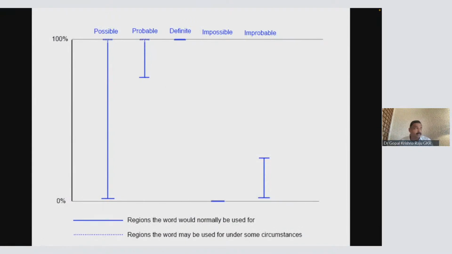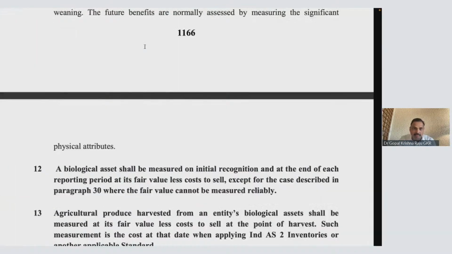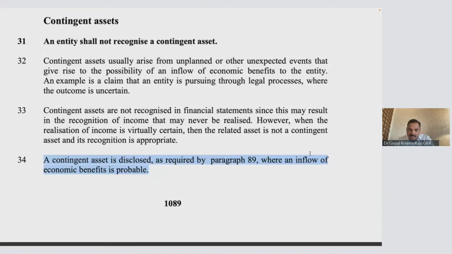For example, today it is sunny. So should I carry an umbrella? No, it is very gloomy, and I also have a weather report saying that rain will happen. So is it possible? No, it is probable. That is why whenever somebody asks, will you pass the Ind AS examination? Don't say I will pass. You must always say probably. The probability is very high. So please look at these wordings here. A contingent asset is disclosed where an inflow is probable, not possible. The contingent asset definition itself is possible.